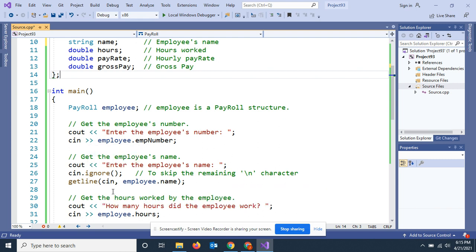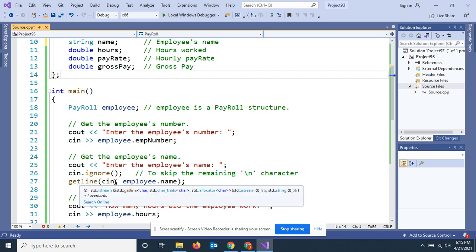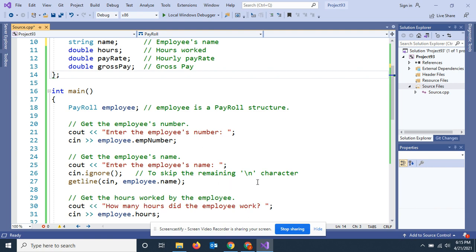So you can see up here, I cin employee.name. And here, because it is a string, I use getline, cin, employee.name. That's something you should remember from early on. This is just like cin and a variable name here. We've done this before. Kind of ignore the ignore. This is just something I used. But this part, the getline for the string, you should know that.